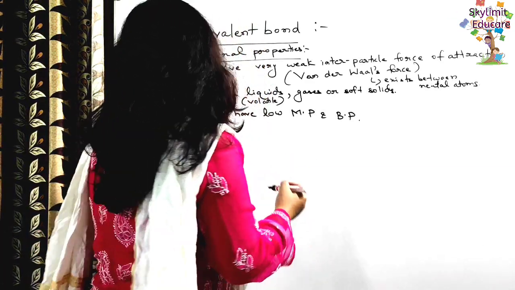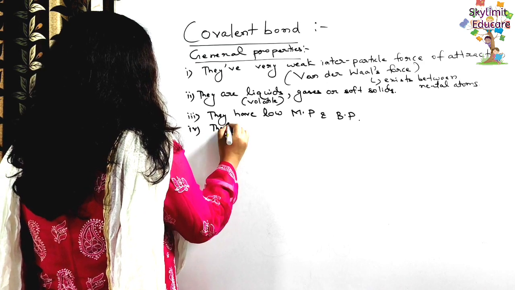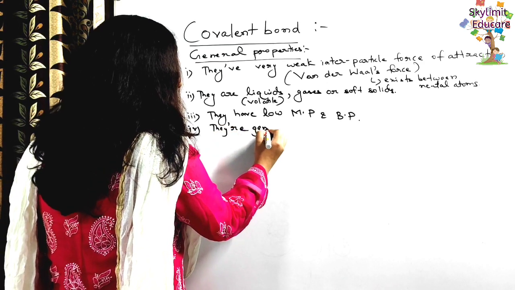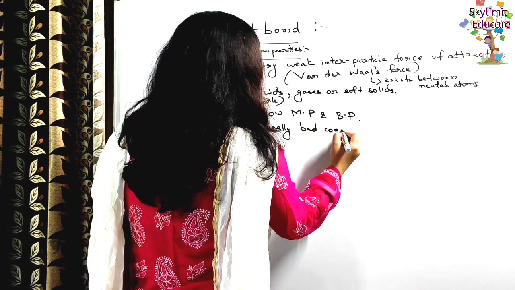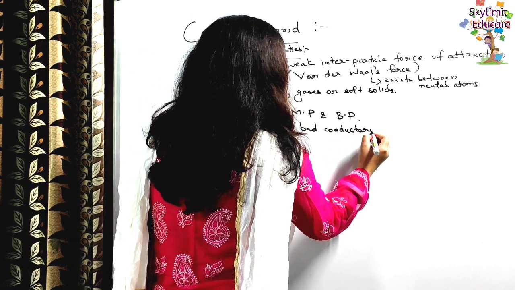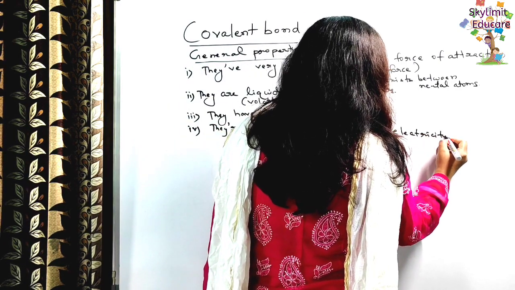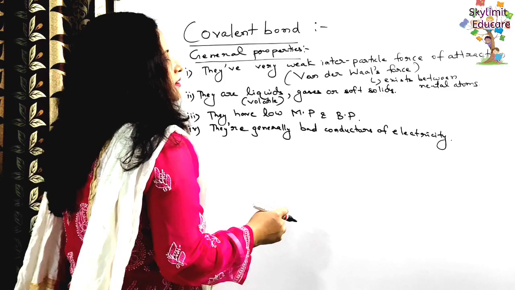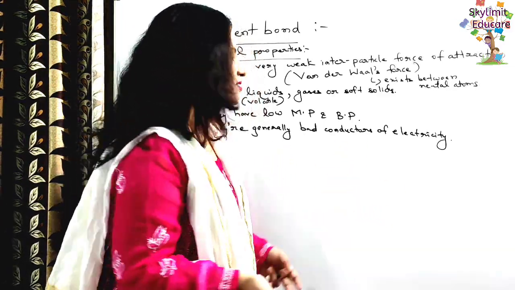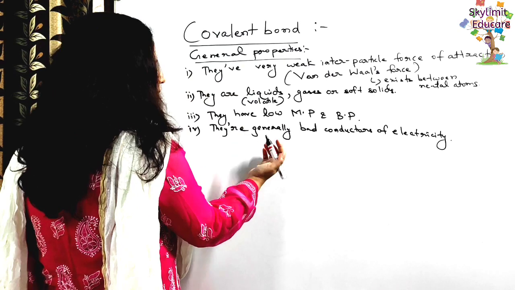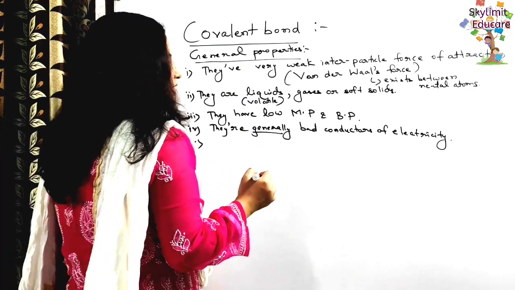Then they are generally bad conductors of electricity. Yes, obviously, because in this case there are no ions. So when there is no ion, there will be no conduction of electricity, right? They are poor conductors generally, but note the word generally, okay? We will come to the point why, because we have some exceptions.